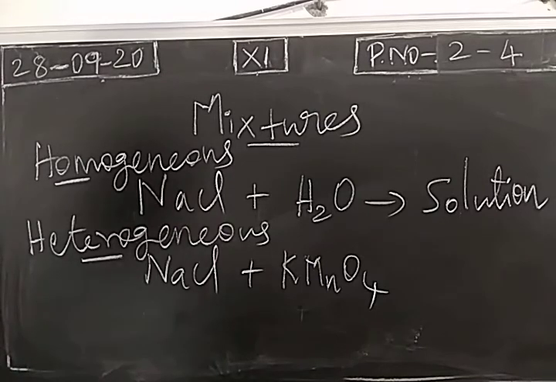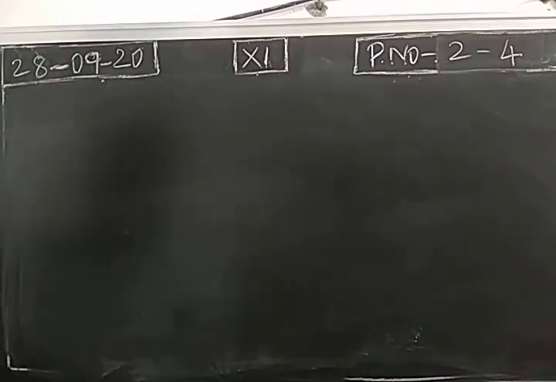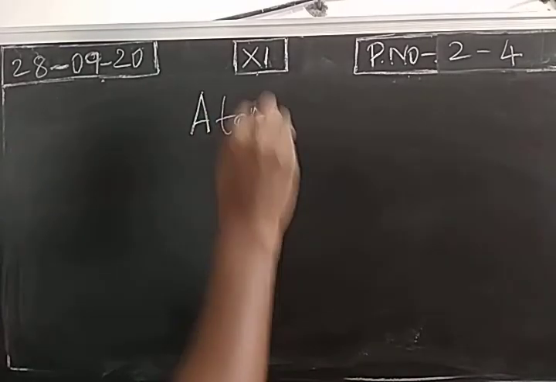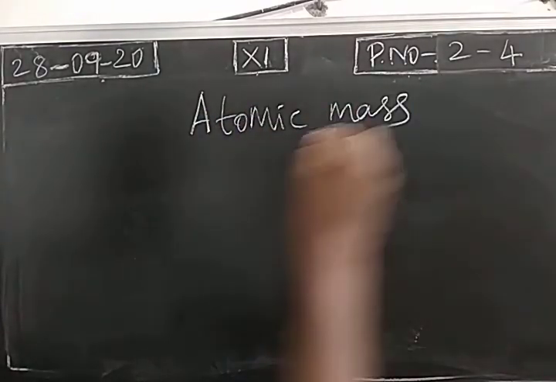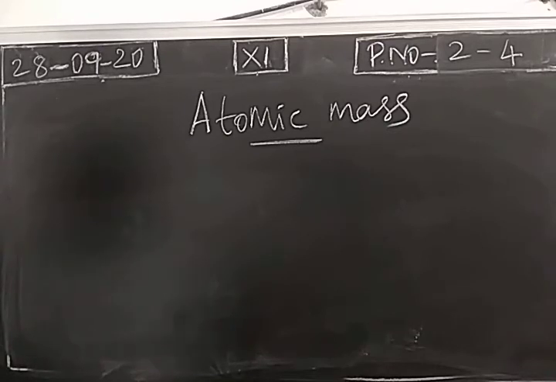Next we move into atomic mass. So how to calculate atomic mass? So elements are made up of same kind of atoms. So atoms are the smallest repeating particles in all materials. Right? All the elements are made up of same kind of atoms. Atoms are the simplest one. They are the building block.